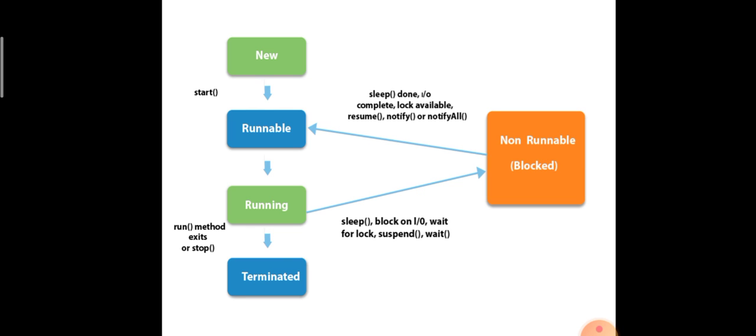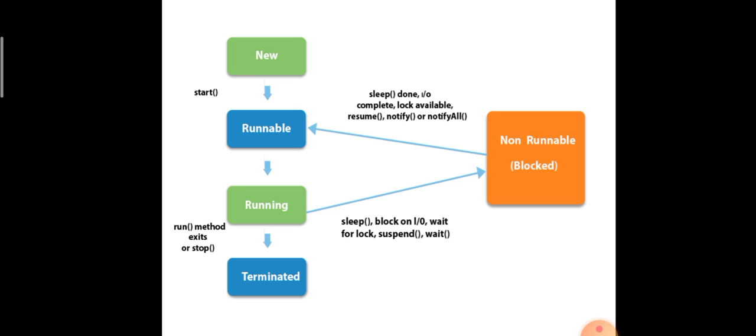This is a simple block diagram of how a thread moves through those states. The first state is new. New means we are creating an object for a particular thread, that means we are creating a thread. That is the new state.